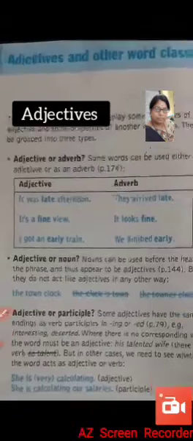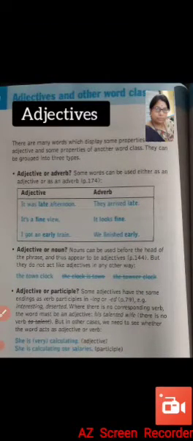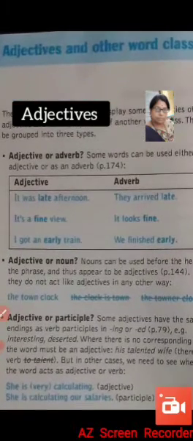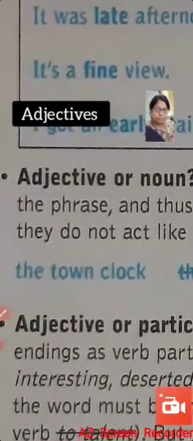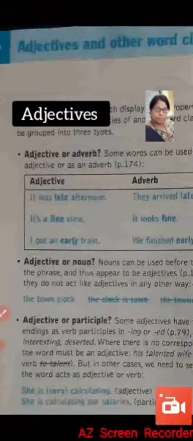Then there are adjectives or nouns. While we were discussing the structure of a noun phrase, we had discussed this. Sometimes in the pre-modification section there are nouns, and that noun is known as the noun modifier. For example, the town clock. Here the head of this noun phrase is clock. In the pre-modification there is another noun, that is town, but it works as an adjective. So here it is known as a noun modifier.